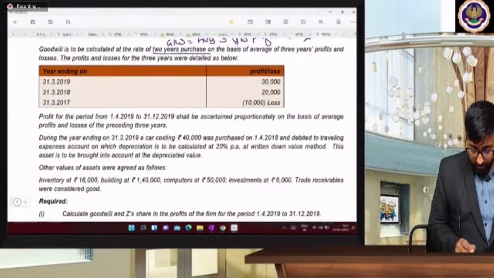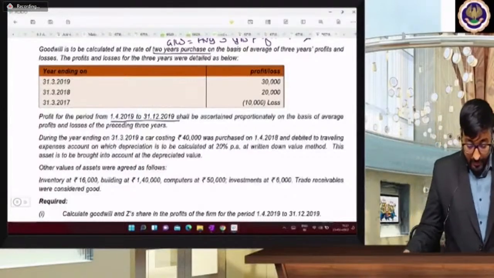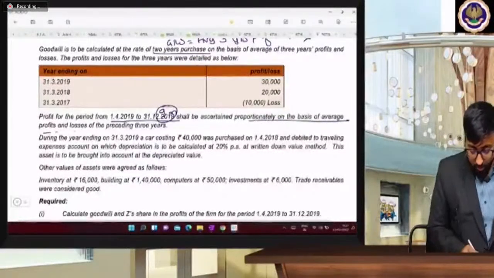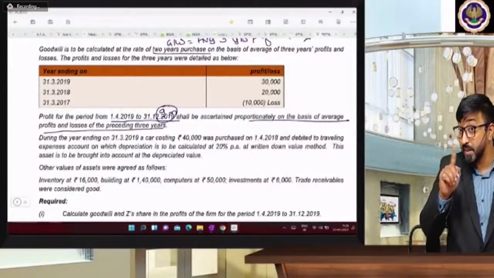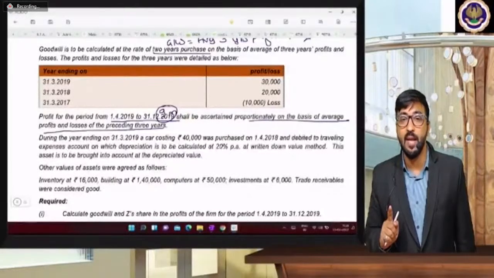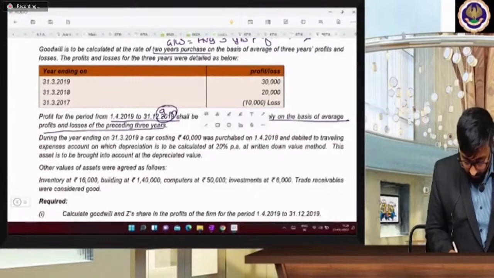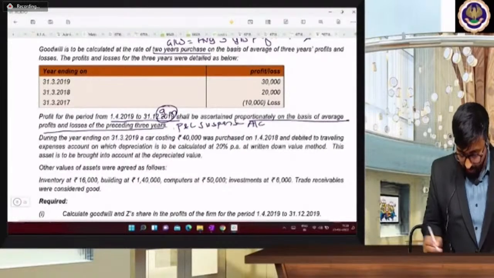Profit for the period from 1st April 2019 to 31st December 2019, that is the next 9 months, is based on the basis of average profit. See here, exact profit is not known, so P&L suspense account will be opened. I already explained this concept. If you don't know the exact profit, what will you do? You will open the P&L suspense account. What will the entry be here? P&L suspense account.